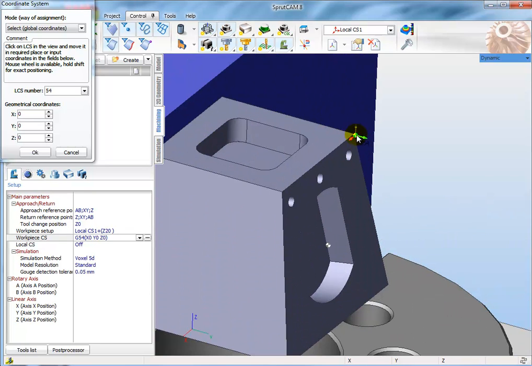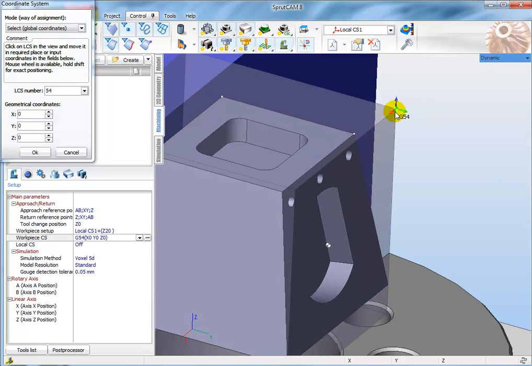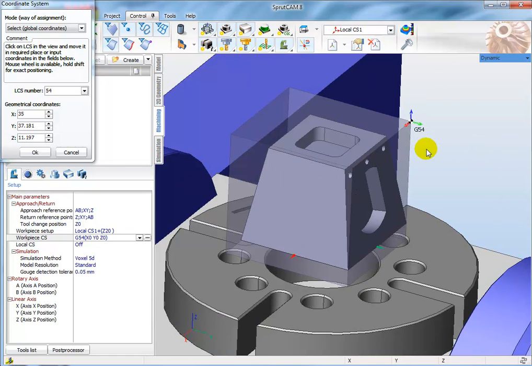If I want to attach this position to this corner, for example, I have to enable this smart snap feature, and then it can be added. Well, I can make the workpiece visible also and attach it to the workpiece. Okay, put it in this position. This is the coordinates of the workpiece coordinate system in the global coordinates system.